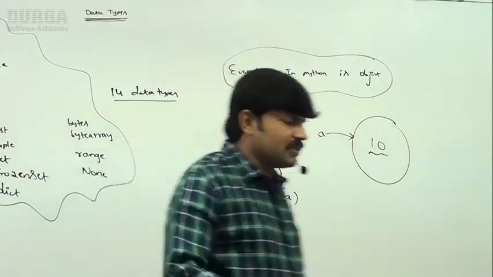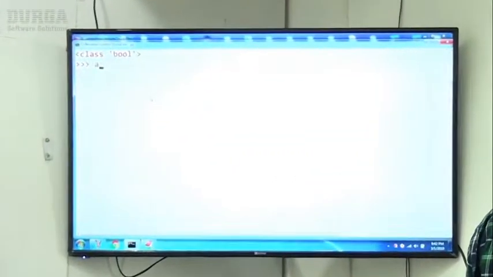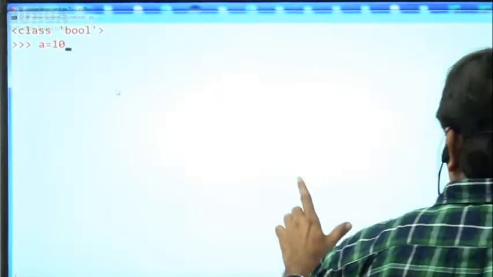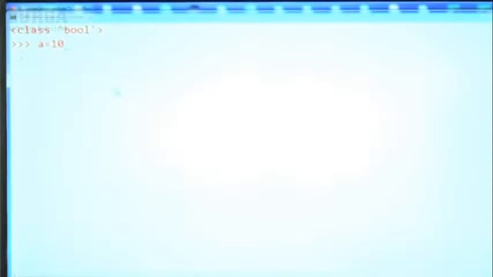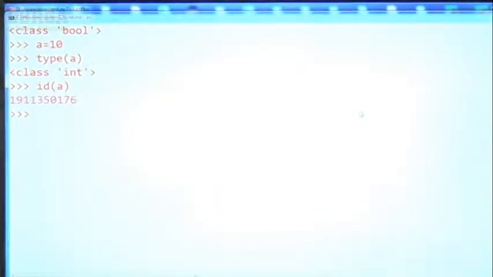Just have a look once. I'm taking a is equal to 10. Can you please tell what is the type of a? It is int type, class int. What is the address of this? Id of a. Here you are seeing, yes, this is the address.